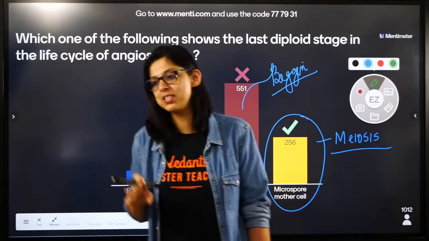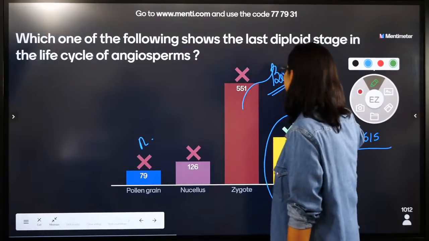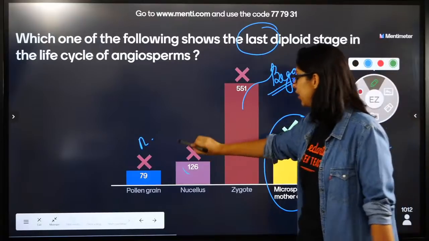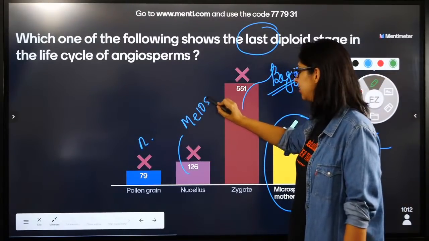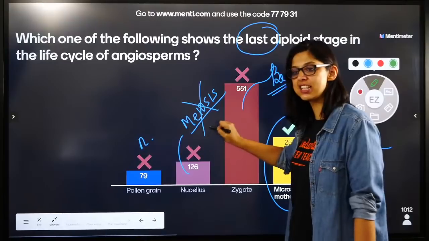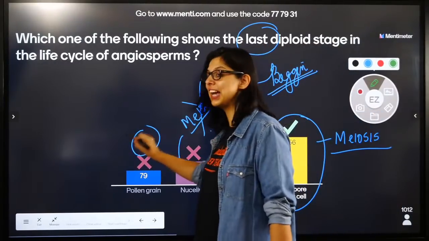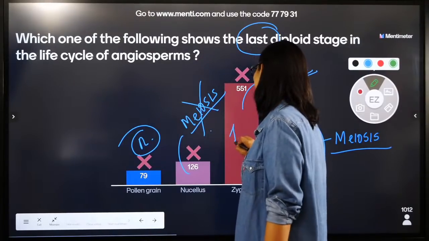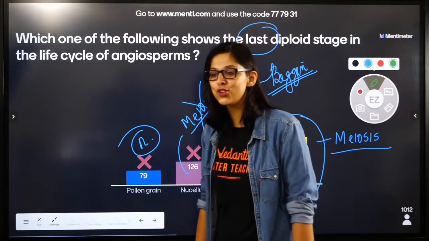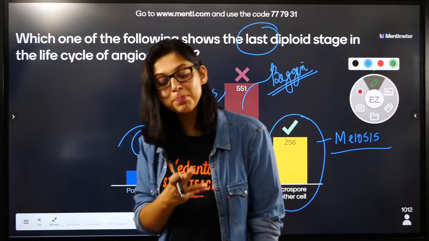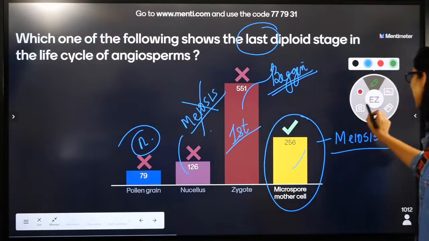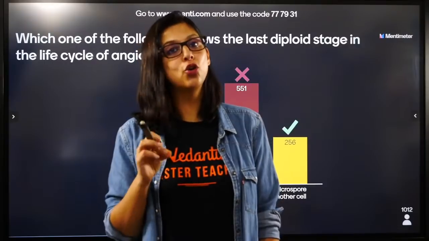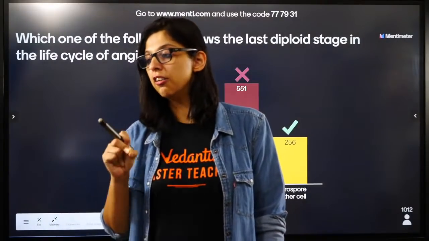Zygote is the beginning. It's the first stage. They're asking you about the last diploid stage. Will nucellus undergo meiosis? Pollen grains are already haploid. The zygote will undergo mitosis and develop. The last diploid stage has to be the microspore mother cell.